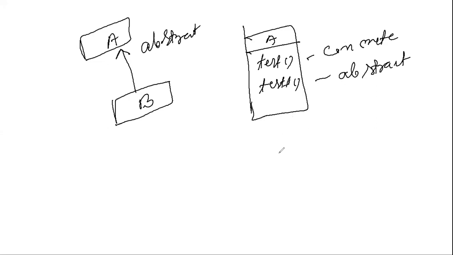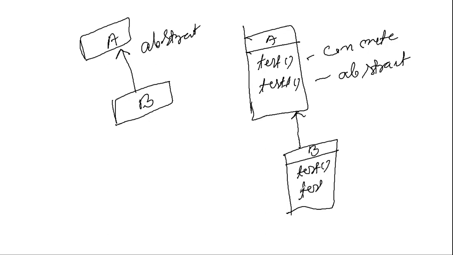B class is derived from A, and it is having two methods again, test and test one. Test one is defined here, test is also defined here.